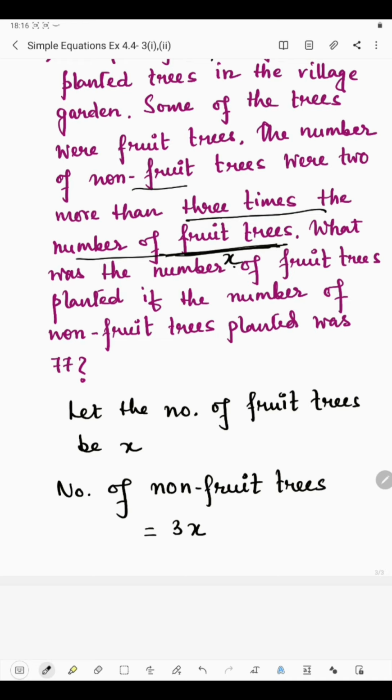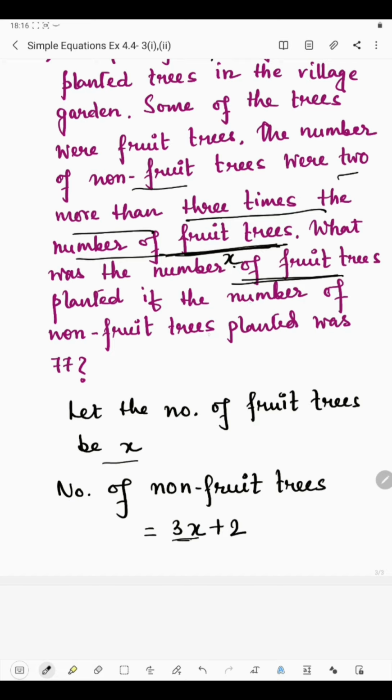Now after finding that, it is said that 2 more than this is the number of non-fruit trees, which is 3 multiplied by x, and then 2 more means 2 should be added to 3x. So 3x plus 2 is the number of non-fruit trees. Now it is asked what was the number of fruit trees. So we have to find the number of fruit trees, and this is not given. So at first we have considered the number of fruit trees only, which is x.